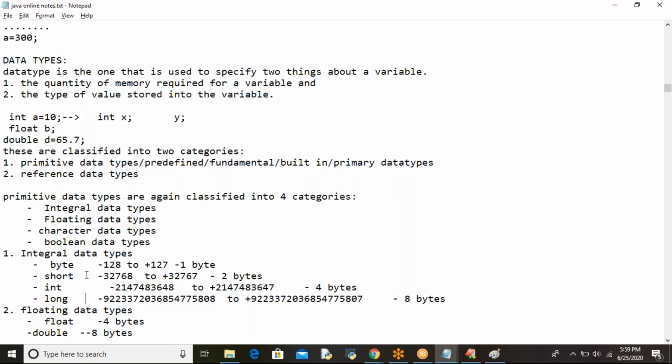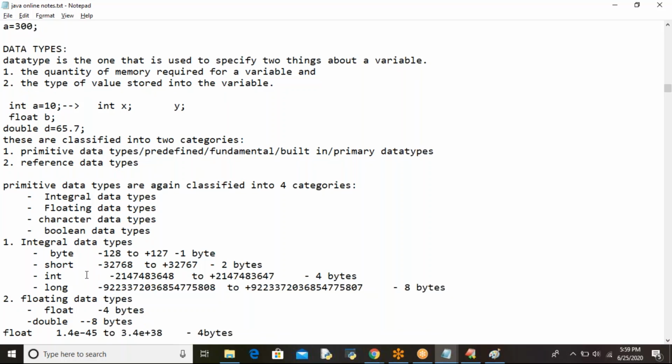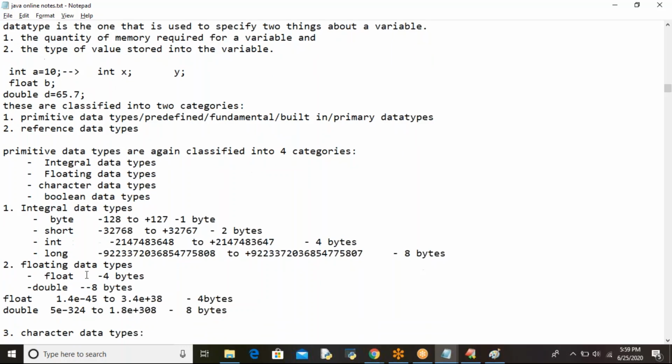Got it? So these data types are classified into 2 categories. One is primitive data types, another one is reference data types. Primitive data types and reference data types. These primitive data types we can call predefined, fundamental, built-in, and primary data types. Anything you can call them. And the next one is reference data types.